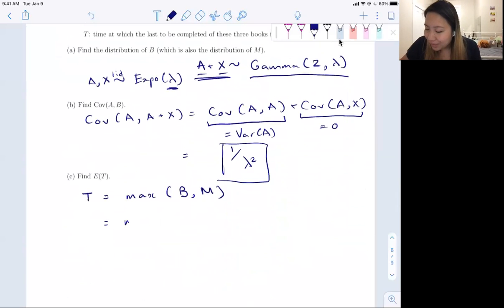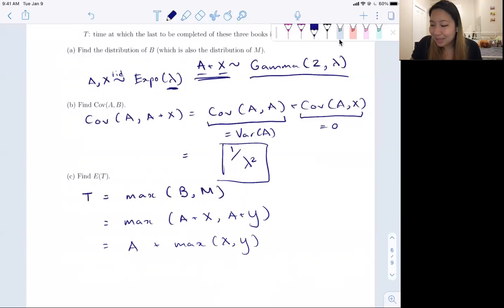And let's do one more thing. So this is A plus X, and this is A plus Y. And then this is actually just equal to A plus the maximum of X and Y, because both of them have an A in them. So the variable part is just the X and Y.